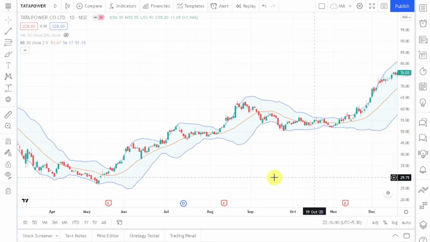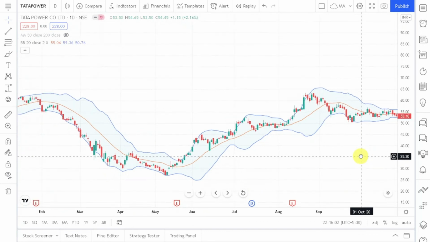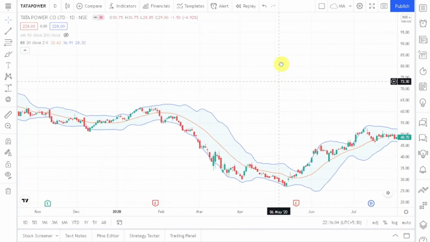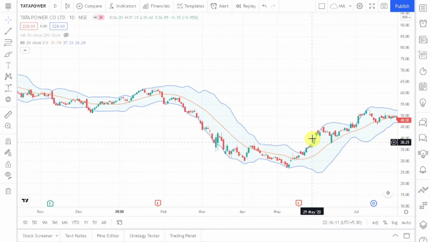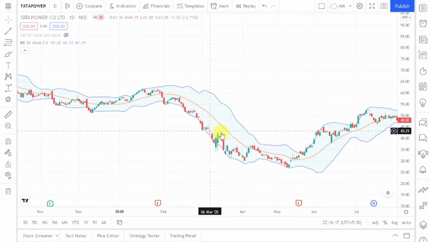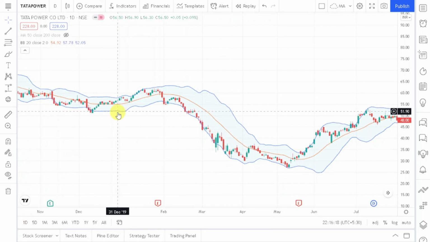Now let's talk about the other use of Bollinger Bands. Some people try to buy at the lower band of the Bollinger Band, and sell whenever the price touches its upper band. This is one strategy which some people use, but I would say that one should use the Bollinger Band as a confirmation indicator.